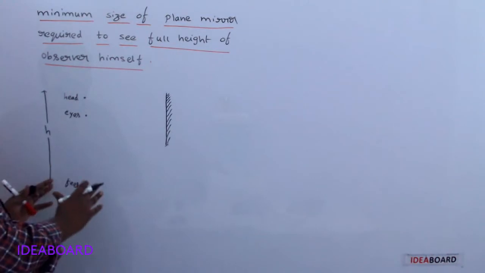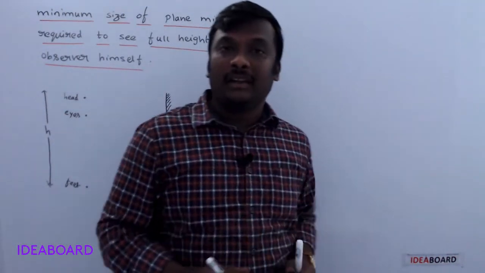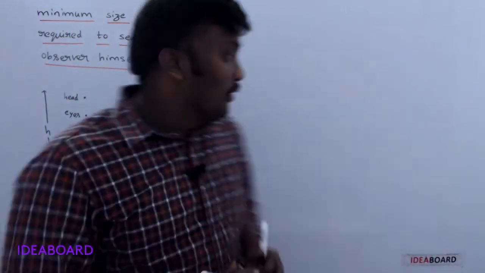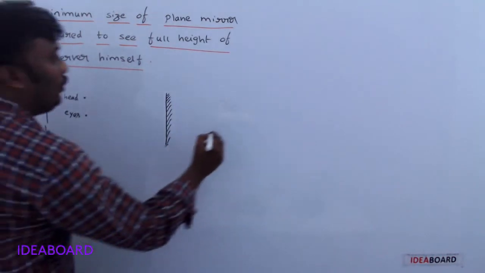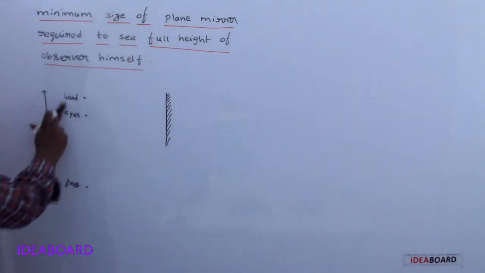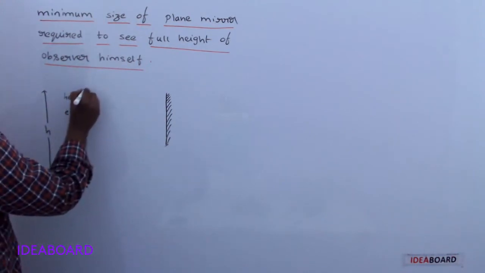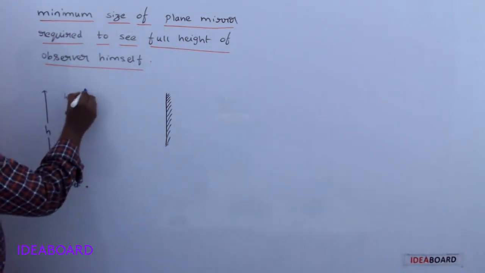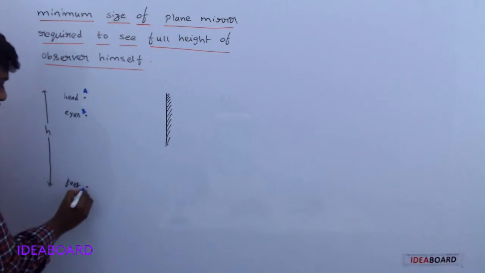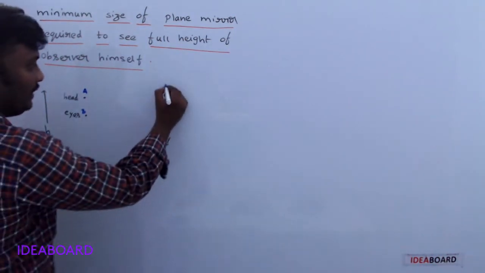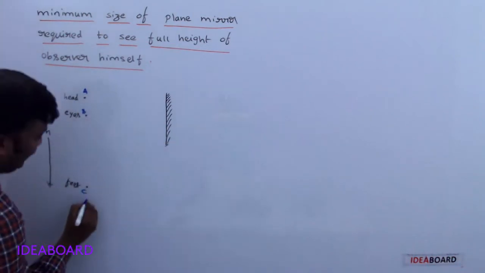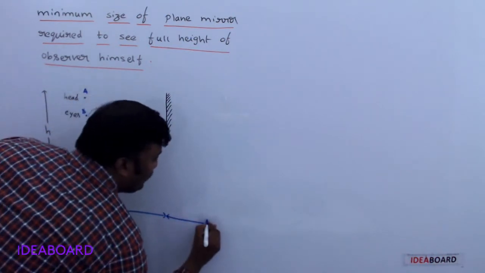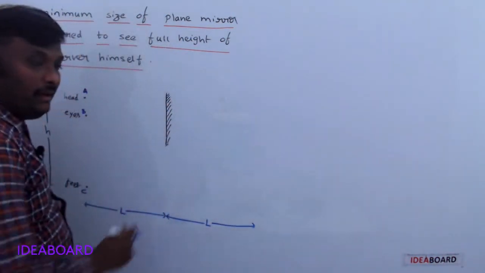If the observer is standing in front of the plane mirror and wants to see his full image, then no doubt the image also has the same height. So let us take this as the point A, this as the point B, and this as C. If the object is at a distance L from the plane mirror, then the image is also at the same distance L behind the mirror.